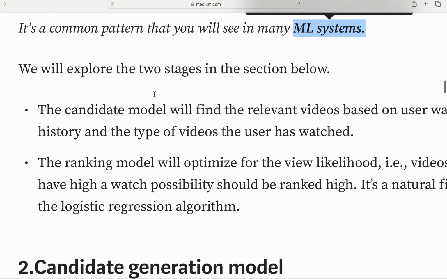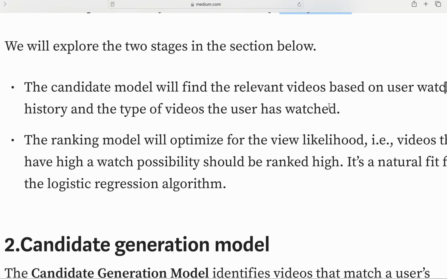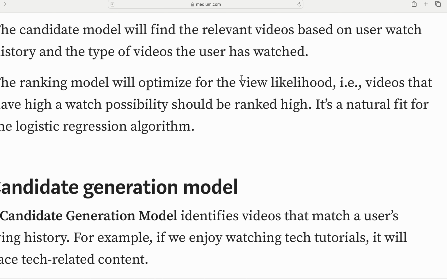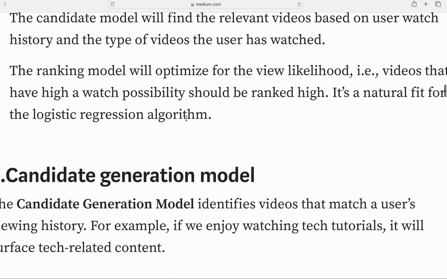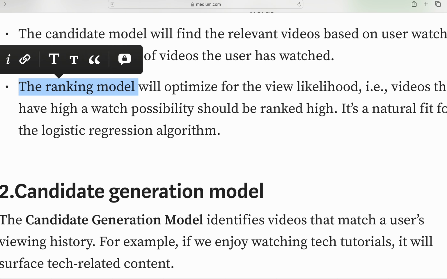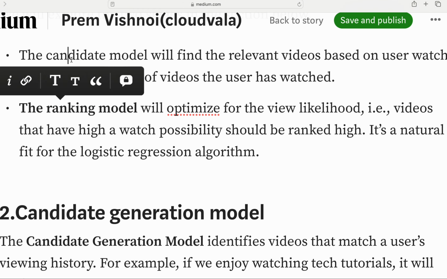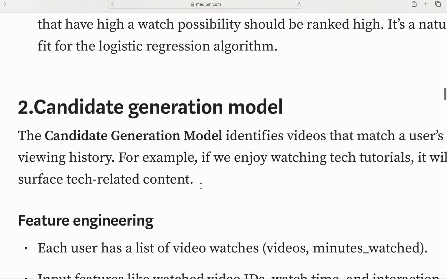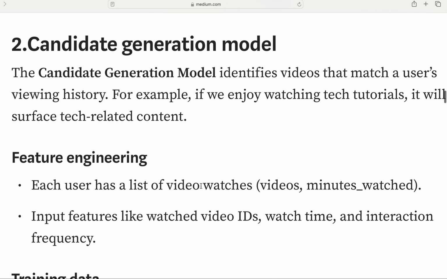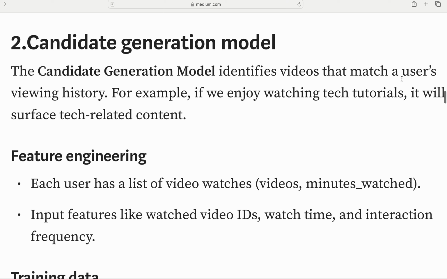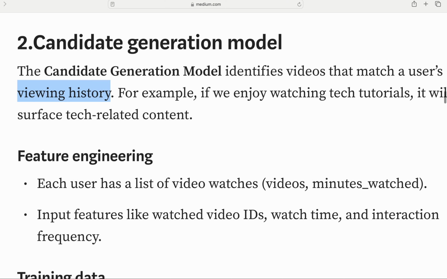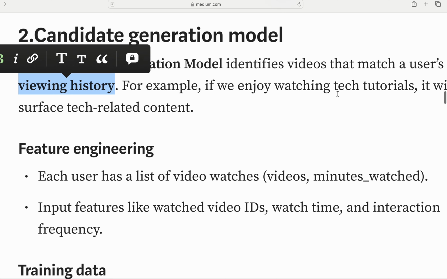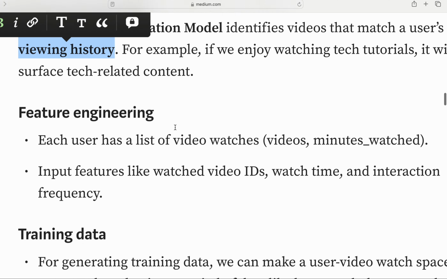The candidate model will find relevant videos based on the user watch history and the type of videos the user has watched. The ranking model is optimized for the likelihood that you will watch, a high watch probability. This is the ranking model, which gives you what you are most likely to watch. The candidate model is based on what you watched in your history. So the candidate generation model identifies videos that match the user's viewing history. For example, if you enjoy watching tech tutorials, it will surface tech-related content.